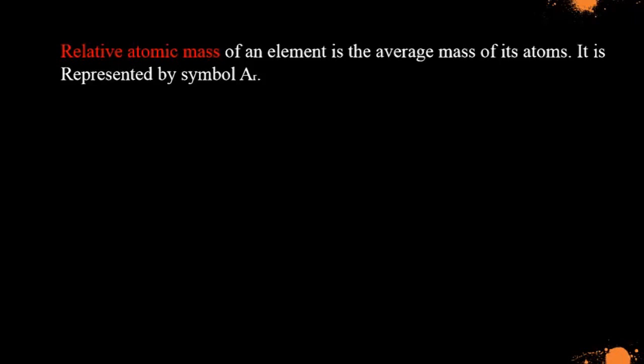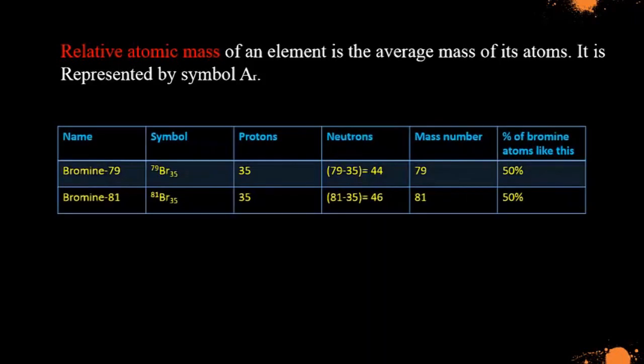For example, bromine has 2 natural isotopes. Half of the bromine atoms in the world have 44 neutrons and a mass number of 79. The other half have 46 neutrons and a mass number of 81. So it is easy to see that the average mass number for bromine is 80. It is unusual to have equal percentages of isotopes like this.